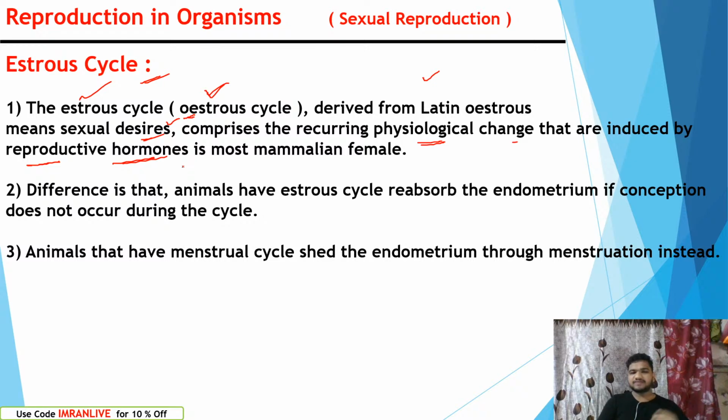We can see this in humans as well as dolphins. Clear for everyone? The difference is that animals have the estrous cycle.